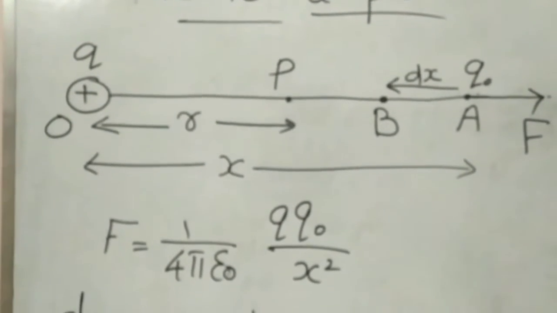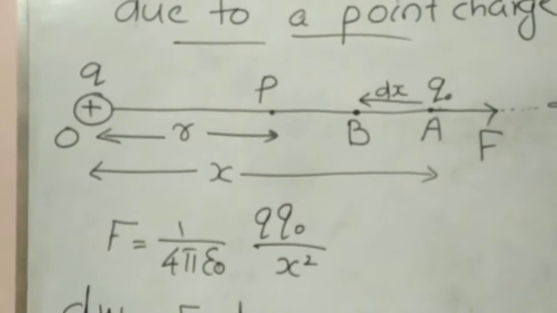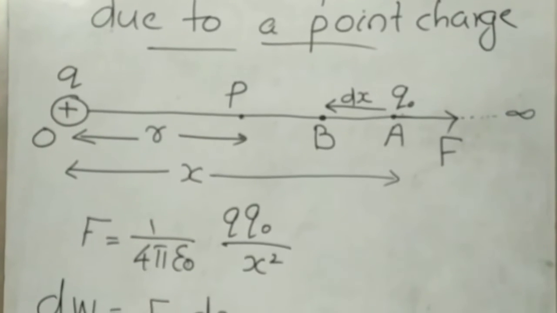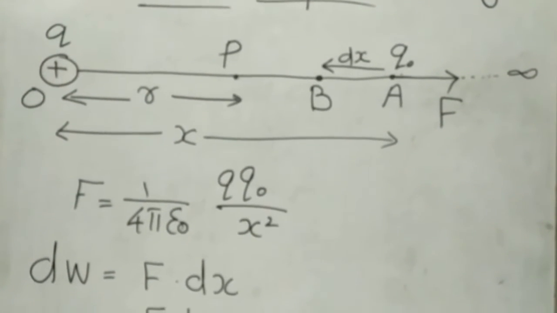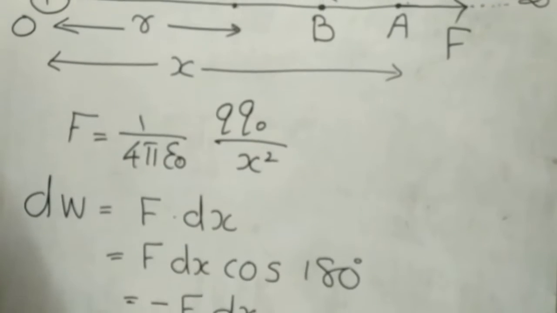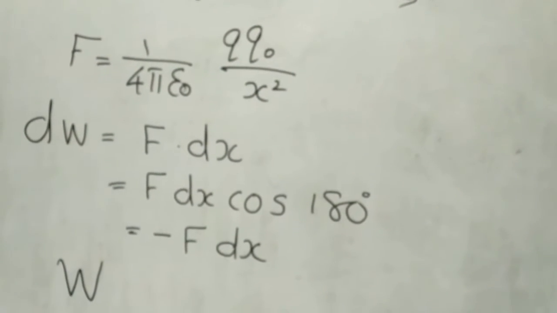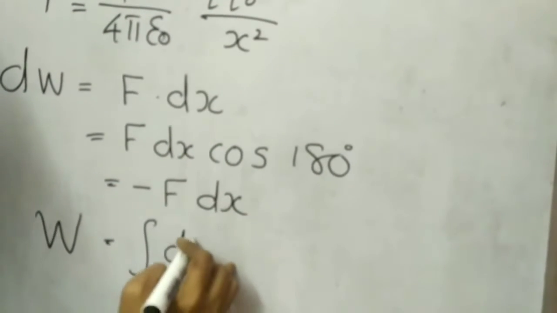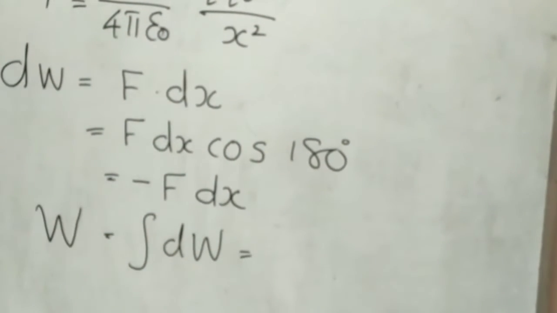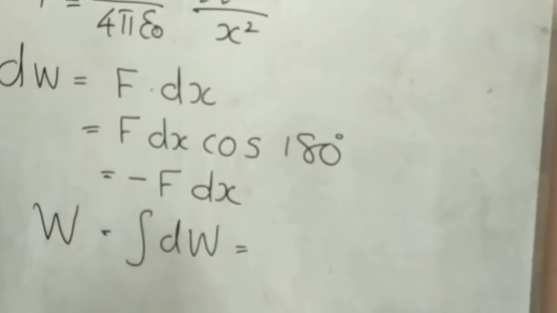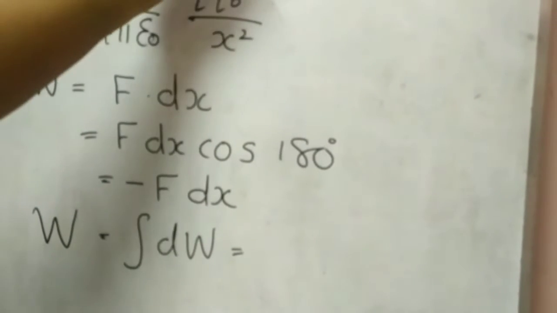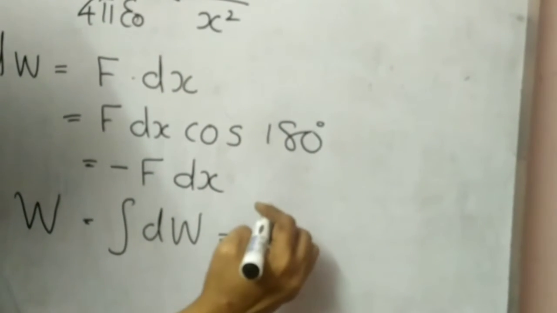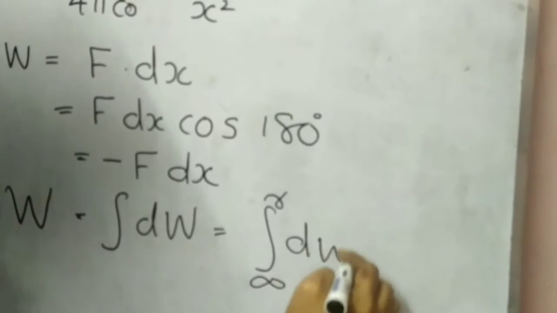You know, electrostatic potential is the work done in moving a unit positive charge from infinity to a point in an electric field. Here we have to find the total work done to get that electric potential. How to find this total work done? We have to take the integral of dW, from infinity to a point P, that is the point here, infinity to R.